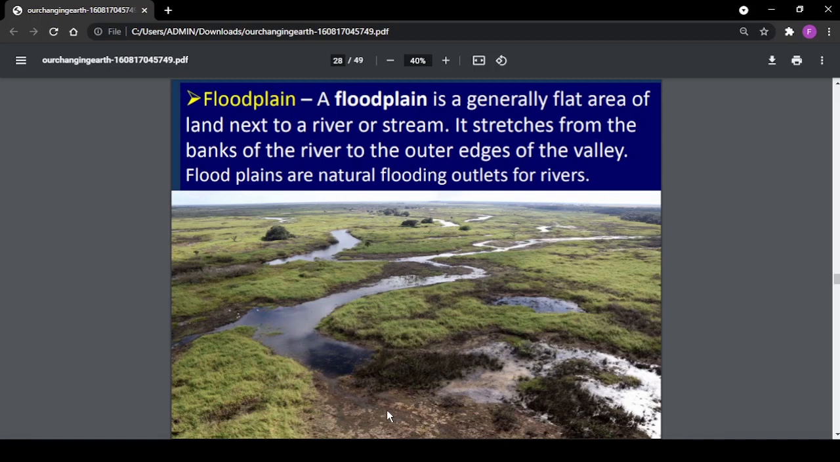Floodplain. A floodplain is a generally flat area of land next to a river or a stream. It stretches from the bank of the river to the outer edges of the valley. Floodplains are natural flooding outlets for rivers.